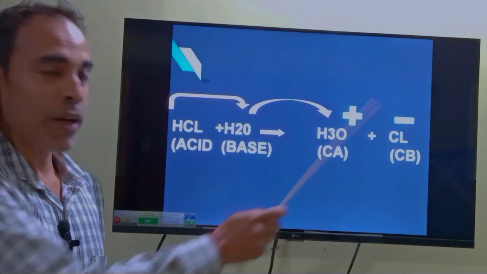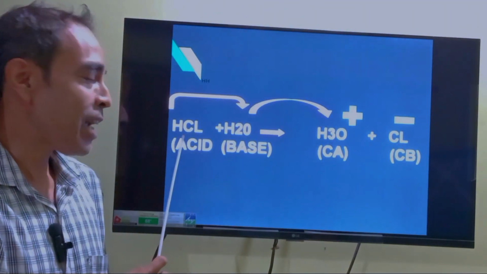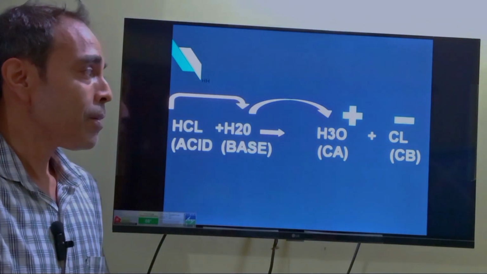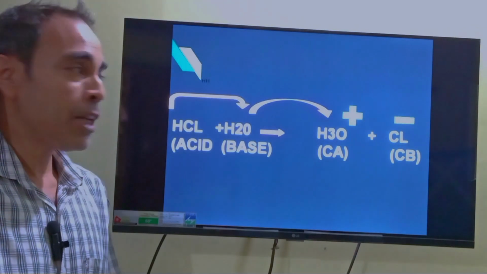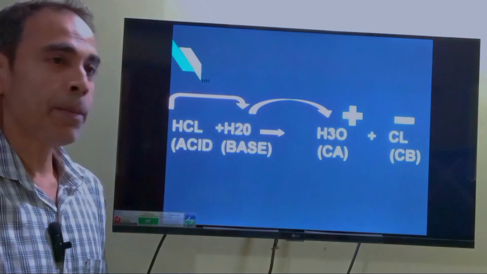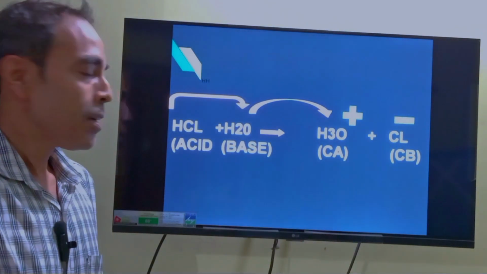Now look what happens to chloride. Chloride has lost its hydrogen ion, so now it acts as a base. So as we see from the Bronsted-Lowry theory, it does not have to yield hydroxyl ion, as stated by Arrhenius, to be a base. Chloride acts as a base.